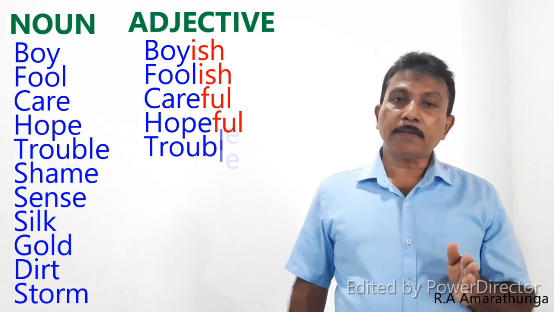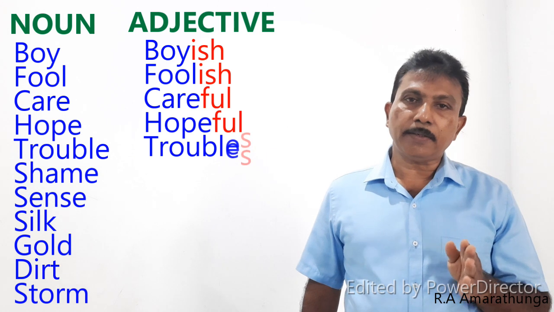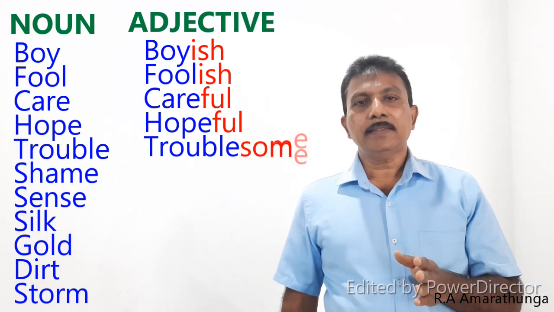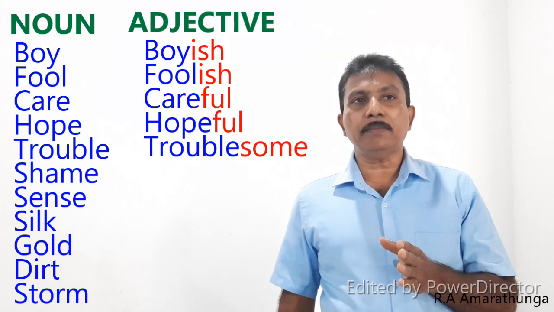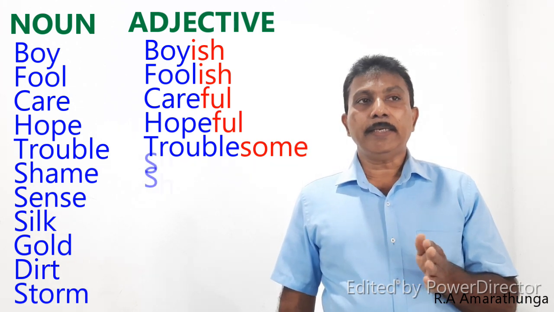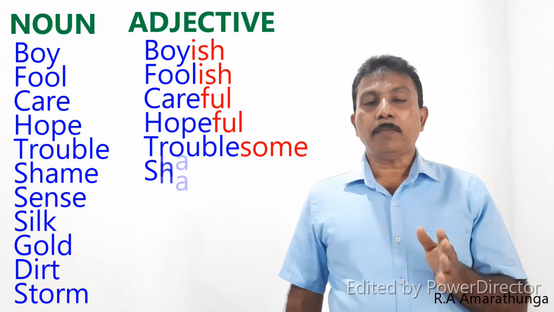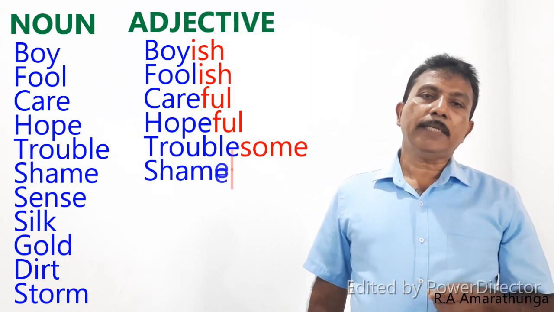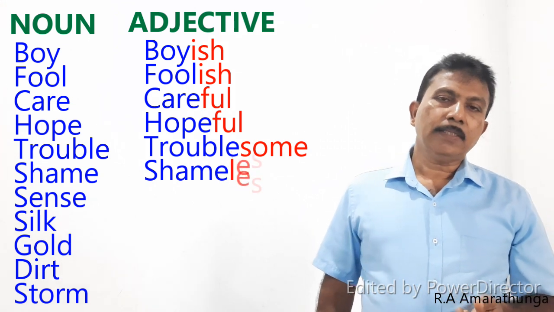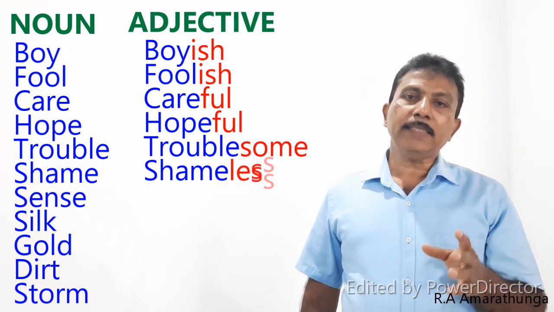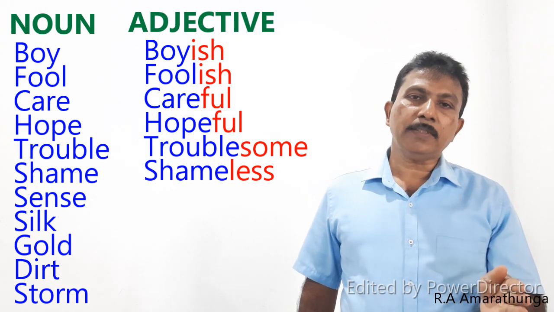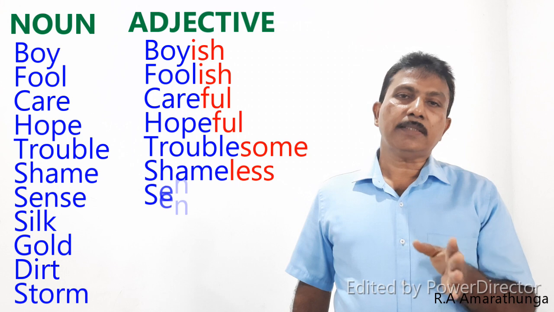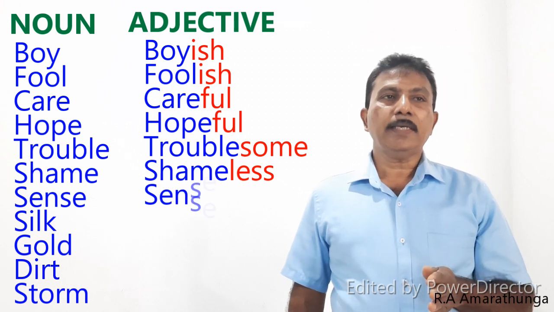And next word, trouble. Trouble is the noun. We add the letters some to the end of the noun trouble. We form the adjective troublesome. The next word, shame. We add less to the end of the noun. We form the adjective shameless. Shameless is the adjective.